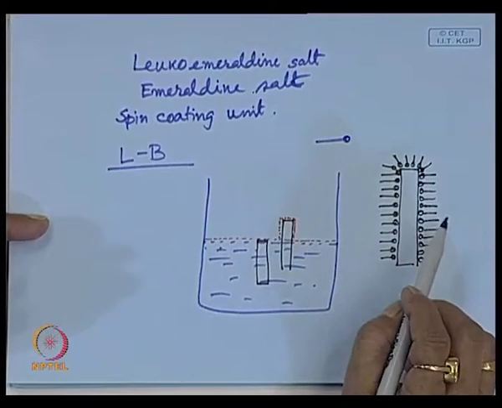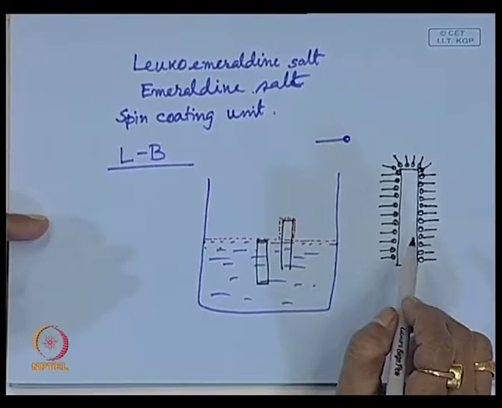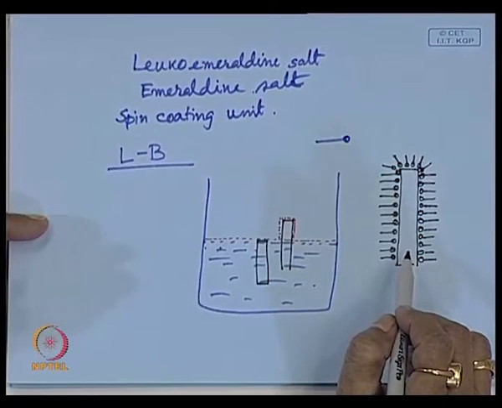Now, the technique by which such a monolayer coating, or a double layer coating, or an organized layer coating is done on a substrate is known as the LB technique, the Langmuir-Blodgett technique. Now, there is another technique, epitaxial growth, which we have read in the semiconductor technology subject.